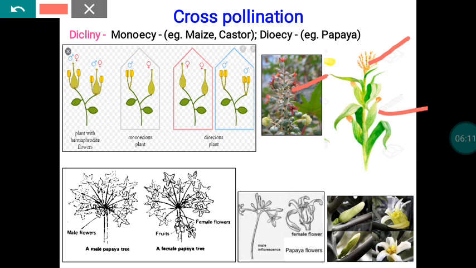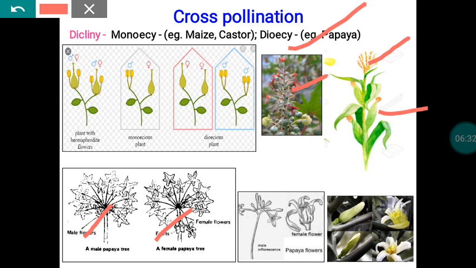Another mechanism is dioecy. Here the male and female flowers occur in two different plants. This is very common in the case of papaya. So this is a male tree. This tree produces only flowers with stamens, whereas the female tree produces flowers with the stigma, style, and gynoecium.